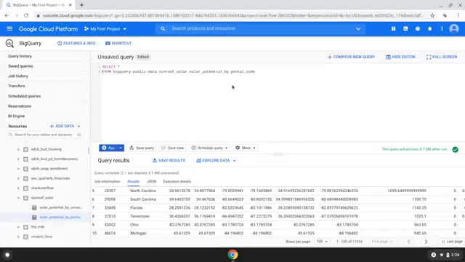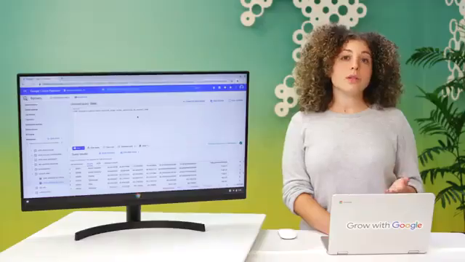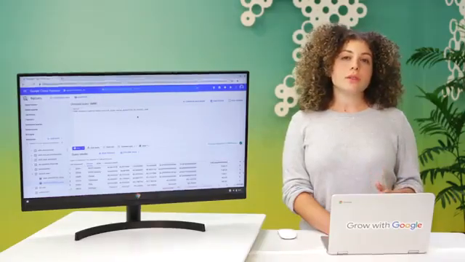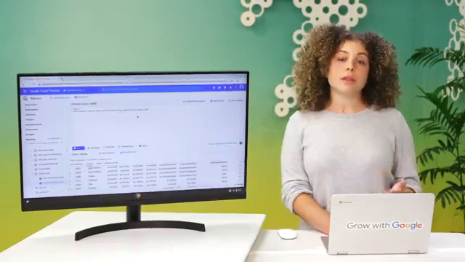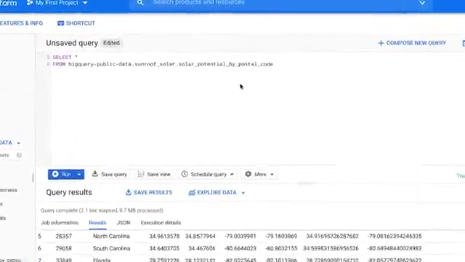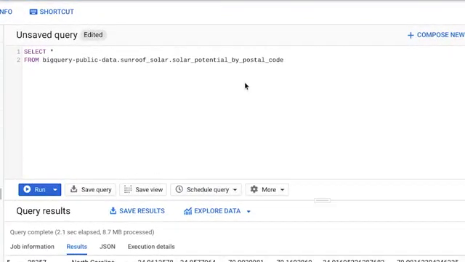Now, if the project doesn't require all of these fields, we can use SQL to view a particular piece or pieces of data. To do this, we specify a certain column name in the query. For example, maybe we only want to see data from Pennsylvania. So we'd begin our query the same way we just learned. Select, space, add an asterisk, then from our solar potential database. But this time, we'll add where.